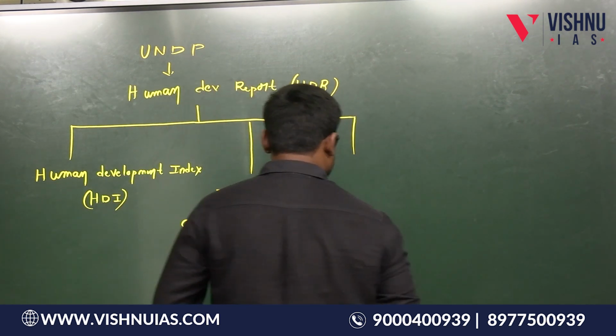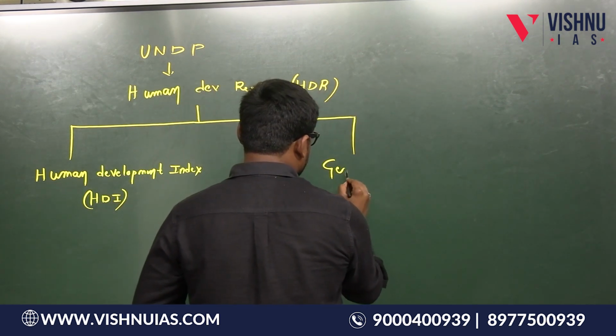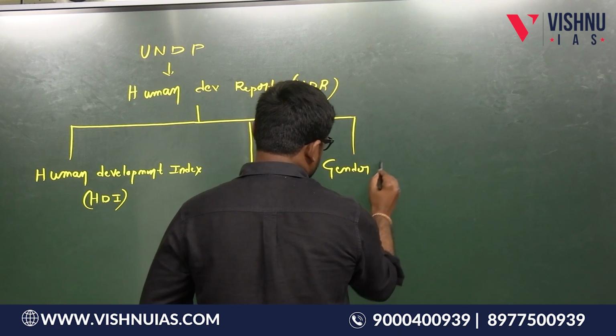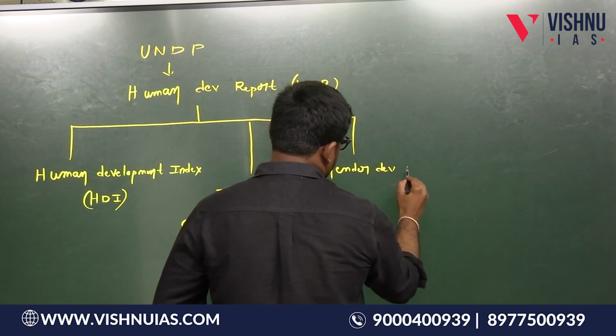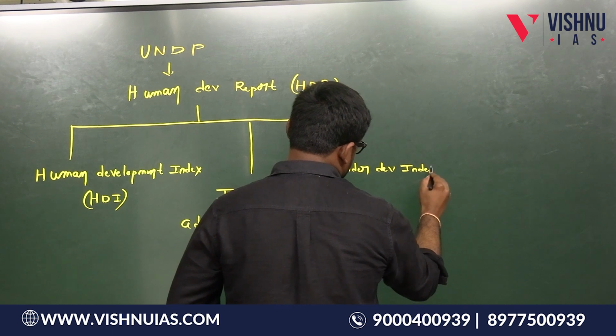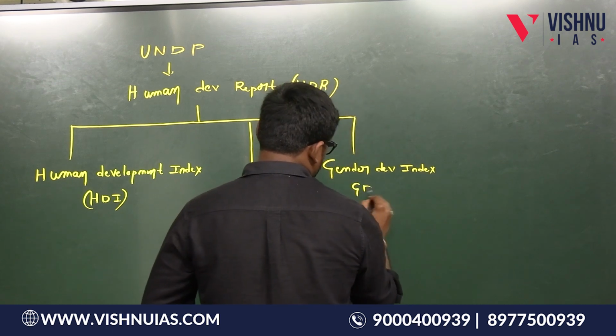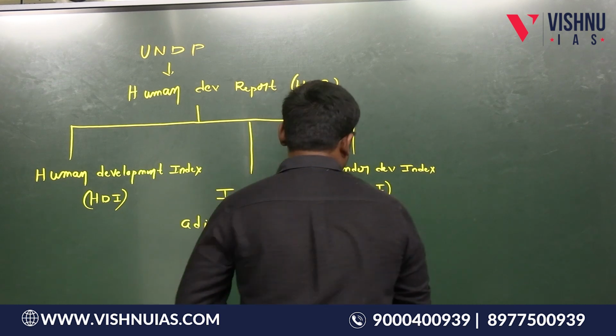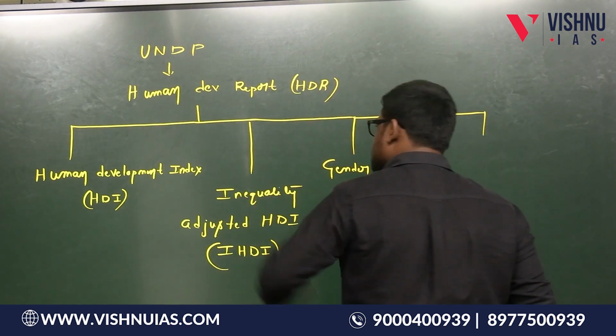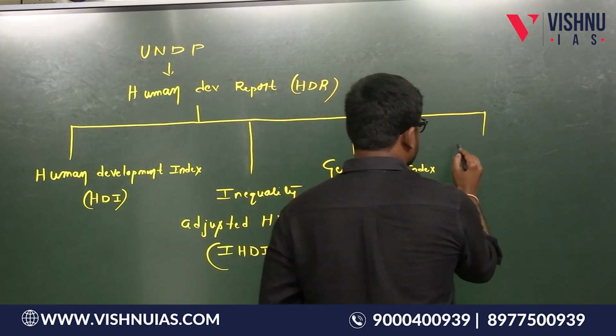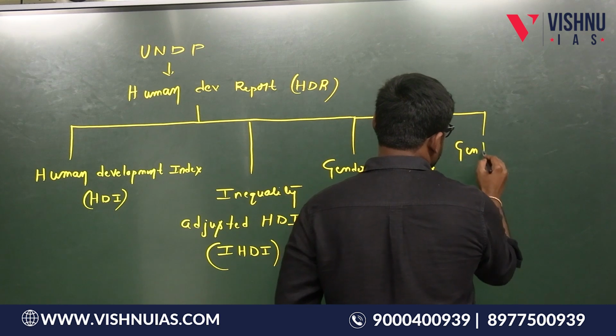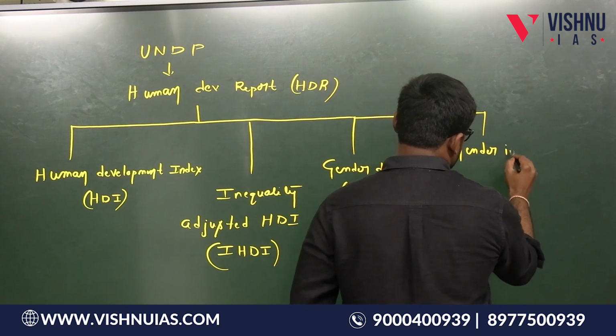Another one is the Gender Development Index, GDI. Another index it publishes under the Human Development Report is the Gender Inequality Index.